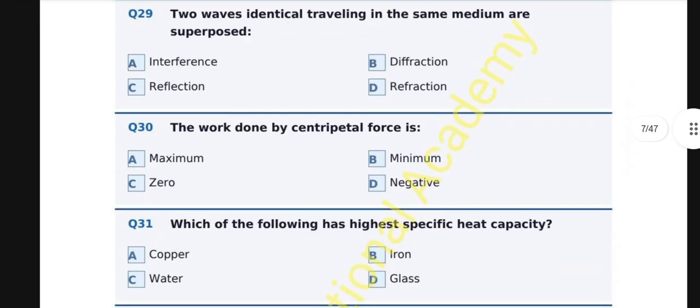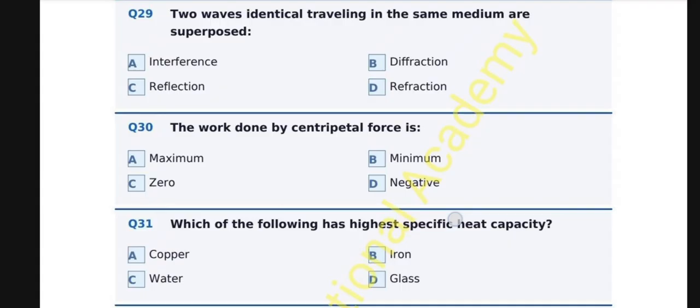Question number 30. The work done by centripetal force is A. Maximum, B. Minimum, C. 0, D. Negative. And the correct option is C. 0. Centripetal force always acts perpendicular to the velocity, towards the center. Since W = Fd cos 90°, the work done by centripetal force is always 0.